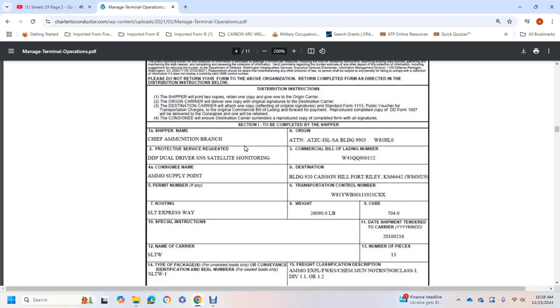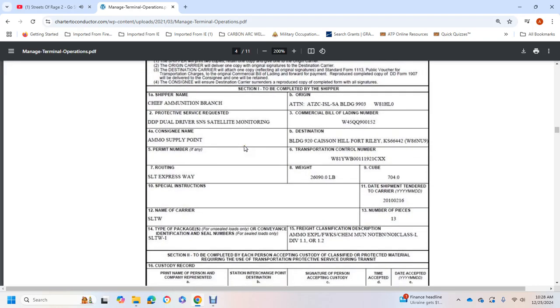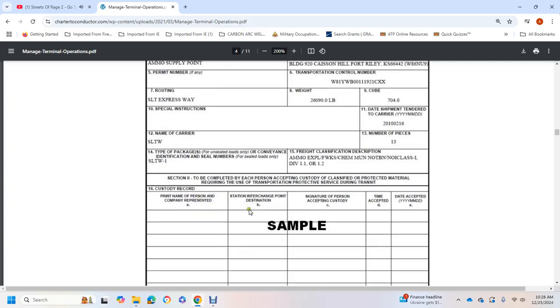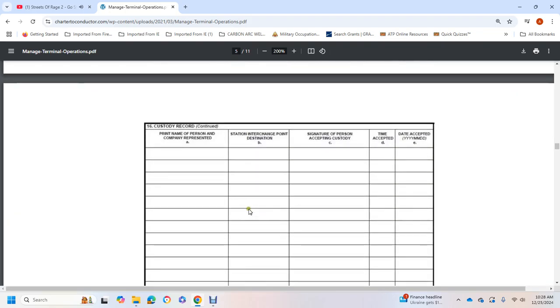07020027, and shows the shipper's name, origin, protective service provider, bill of lading number, consignee, destination, permit number, transportation control, routing, weight, cube, special instruction, date, shipment tender, name of carrier, number of pieces, type of packages, identification, seal numbers, freight classification, description, section 2. Print the name of the person, company, perhaps the custody record, and that's a sample. Custody record: print name of person, company presented, station, interchange point, destination, signature of person accepting custody, time accepted, date accepted.